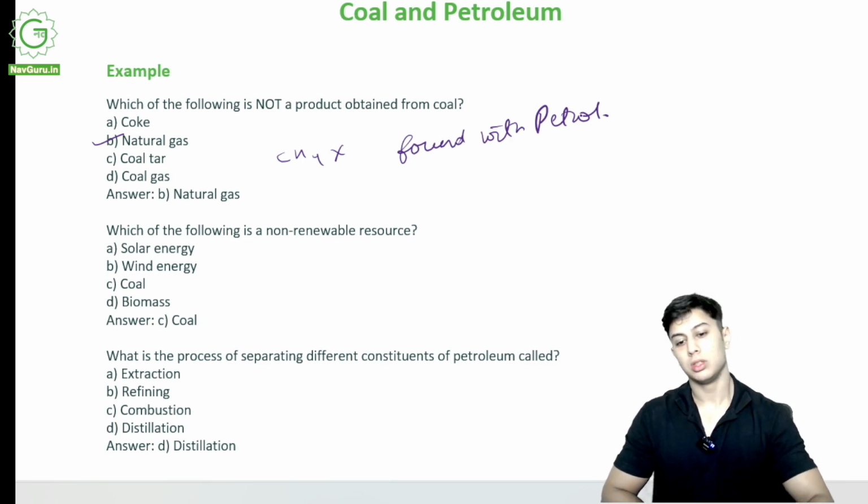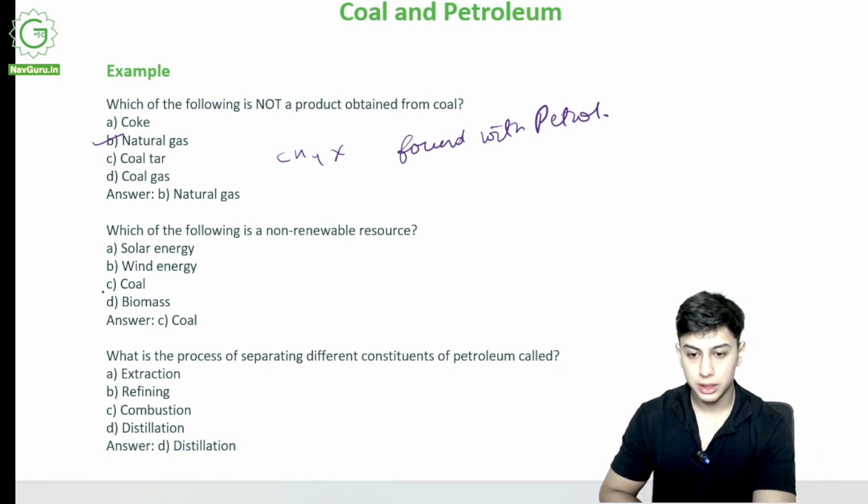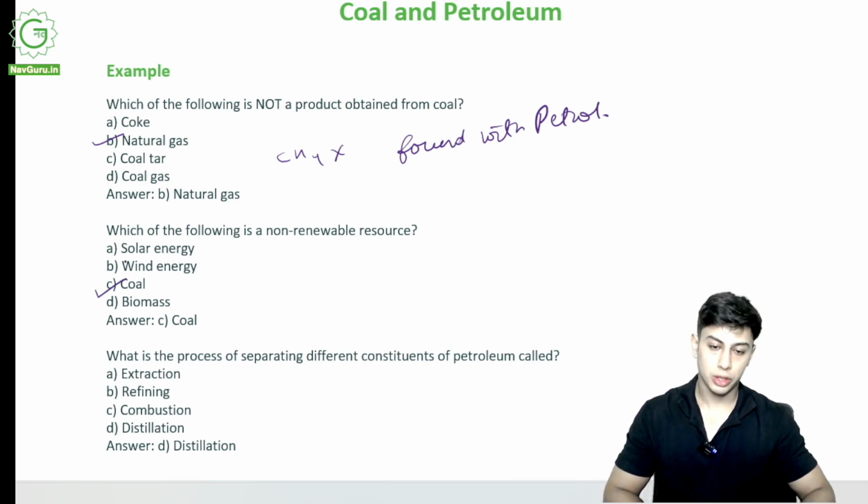So solar energy, wind energy, coal, biomass. So coal is a non-renewable energy source. Once it is used, it cannot be reused again. It is limited in quantity. It is a fossil fuel. All fossil fuels are non-renewable. Solar energy, wind energy, and biomass are all renewable.